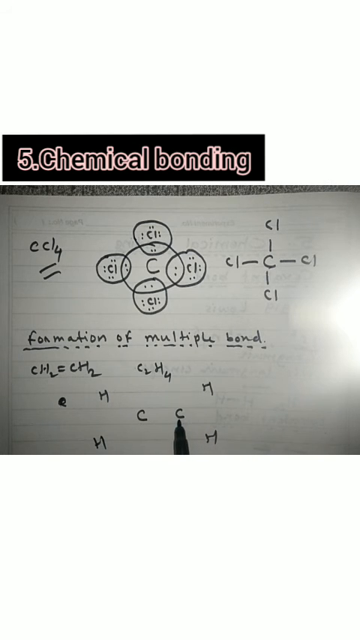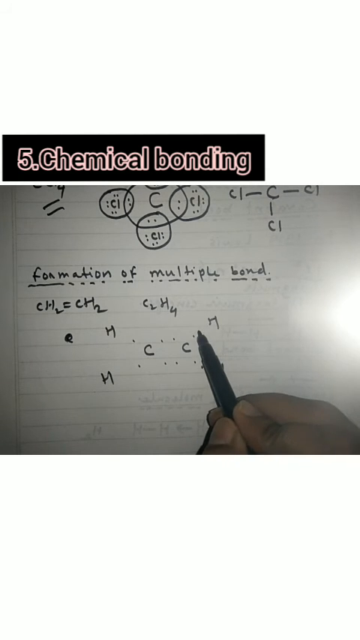Now carbon has 4 electrons in its outermost shell. Carbon atomic number 6, electronic configuration 2, 4. So it has 4 electrons in its outermost shell. I will write the 4 electrons around the carbon atom: 1, 2, 3, 4 for this carbon atom. Similarly for this carbon atom: 1, 2, 3, 4. Now electrons are also coming from the hydrogen atoms. So this is the electron from a hydrogen atom, this is the electron from a hydrogen atom, this is the electron from a hydrogen atom.